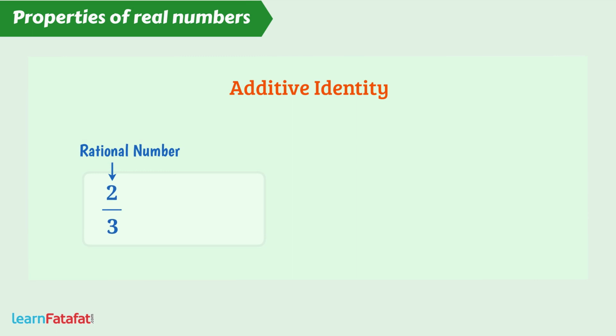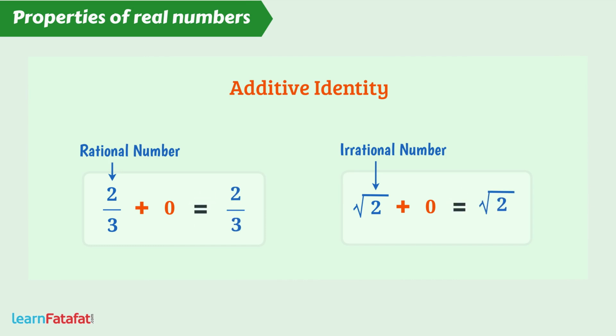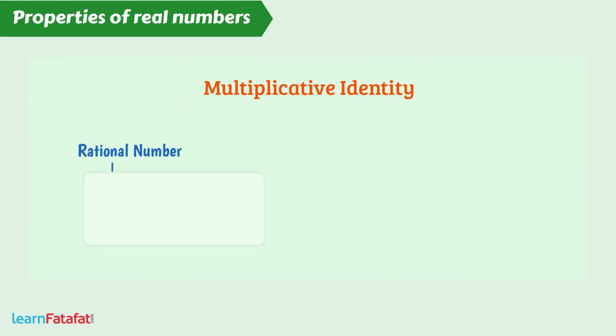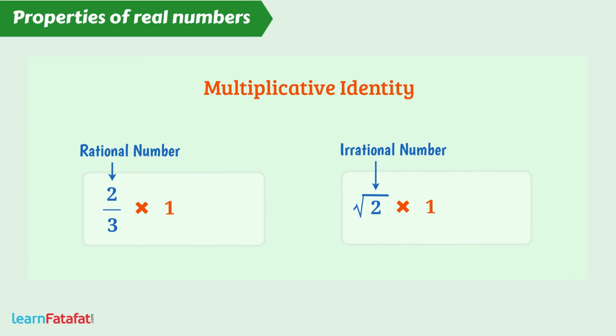Here are those. Additive identity. Rational as well as irrational numbers have 0 as their additive identity. That is, addition with 0 gives the same number. Multiplicative identity. Rational as well as irrational numbers have 1 as their multiplicative identity. That is, multiplication with 1 gives the same number.